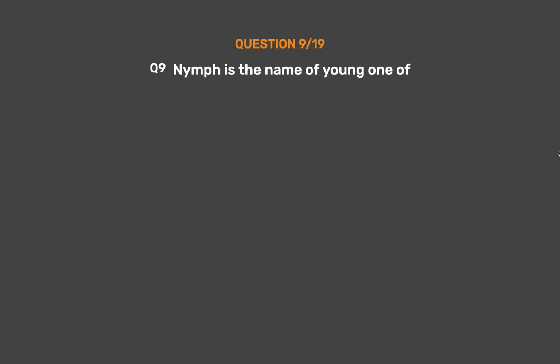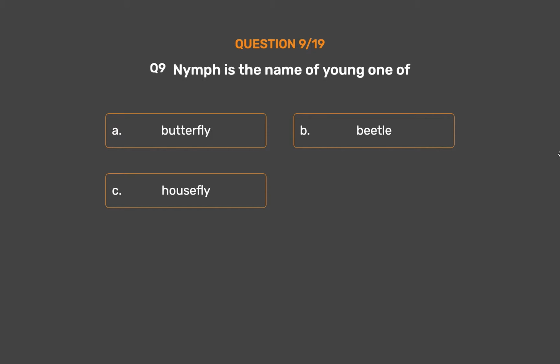Question number 9. Nymph is the name of young one of: Option A, butterfly. Option B, beetle. Option C, housefly. Option D, cockroach.